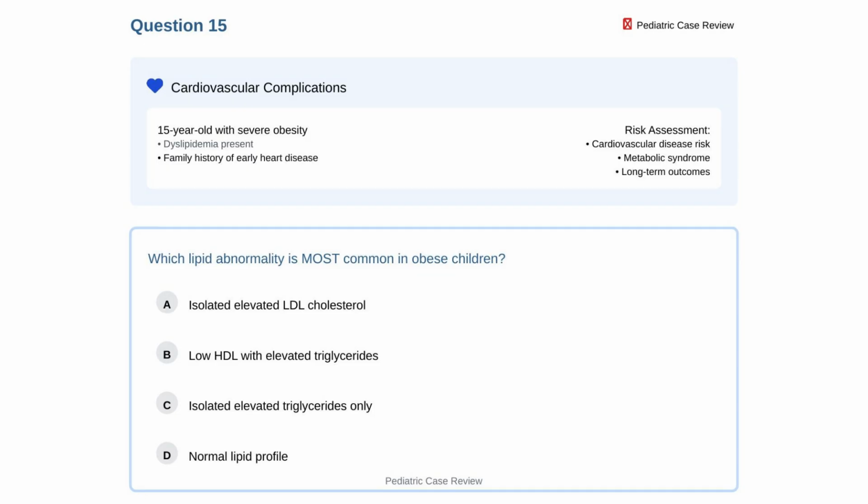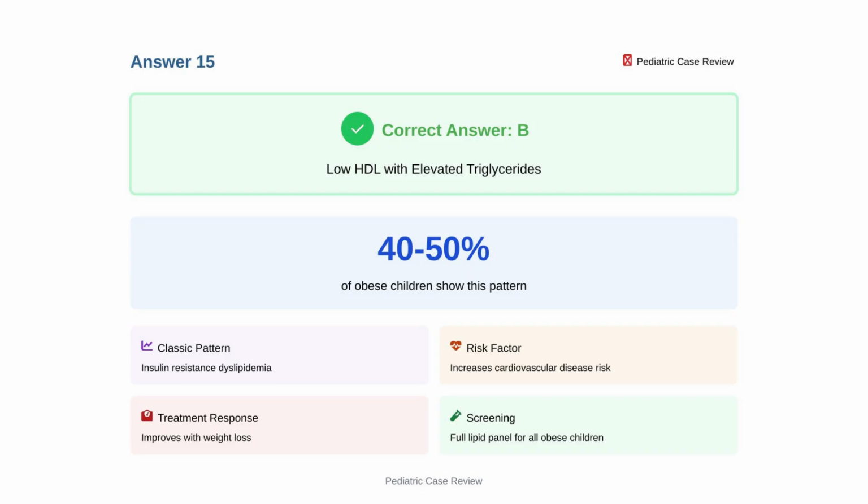A 15-year-old with severe obesity and family history of early heart disease has dyslipidemia. Which lipid abnormality is most common in obese children? Option A, isolated elevated low-density lipoprotein cholesterol. Option B, low high-density lipoprotein with elevated triglycerides. Option C, isolated elevated triglycerides only. Option D, normal lipid profile. The correct answer is B, low high-density lipoprotein with elevated triglycerides.